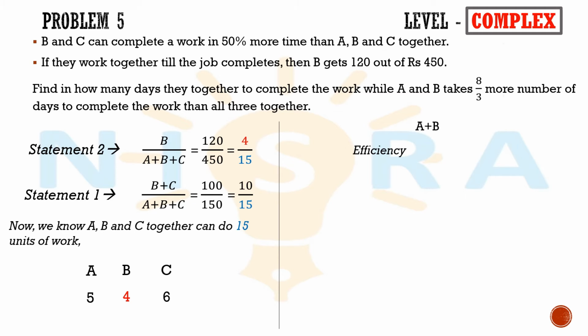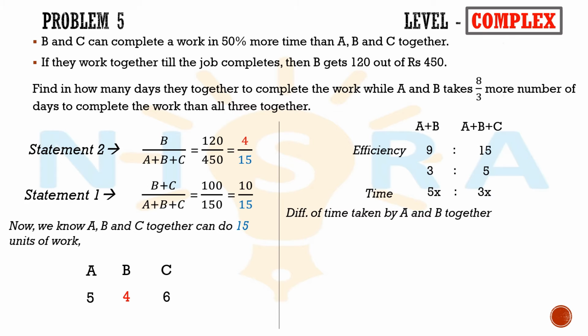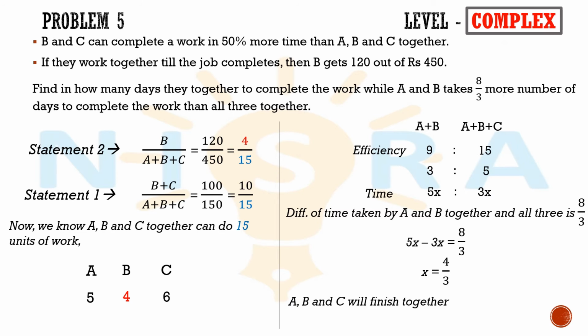If we calculate the efficiency of A plus B and A plus B plus C, we can write it as 9 is to 15, which can be written as 3 is to 5. So the time is the inverse of it, so we can write it as 5x is to 3x. From the problem statement, we know that the difference of time taken between A and B together and all three of them is 8 by 3. So we can write 5x minus 3x equal to 8 by 3, which is x is equal to 4 by 3. A, B, and C can complete a work in 3x days, which is equal to 3 multiplied by 4 by 3, which is equal to 4 days.